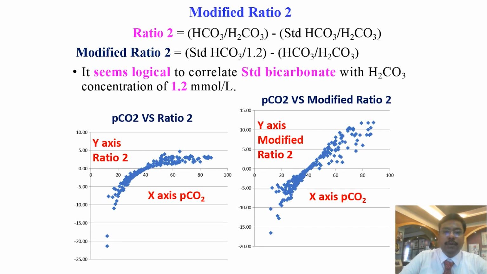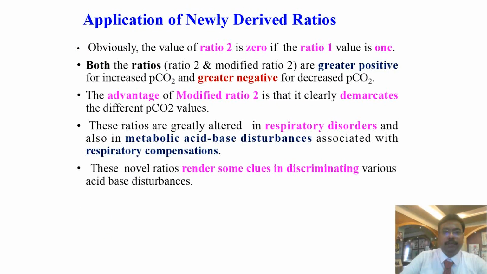So you can compare the two graphs. In the first graph, PCO2 and ratio 2 are taken, and in the second graph, PCO2 and modified ratio 2 are taken. So the modified ratio 2 clearly demarcates the different PCO2 values. So obviously the value of ratio 2 is 0 if the ratio 1 value is 1. Both ratio 2 and modified ratio 2 are greater positive for increased PCO2 and greater negative for decreased PCO2.